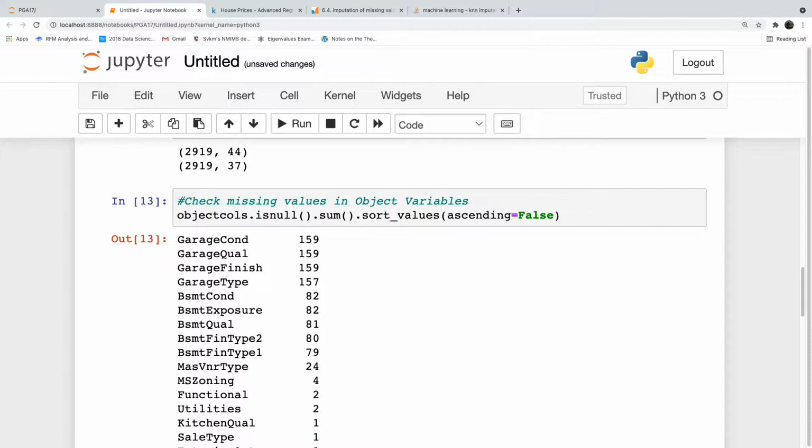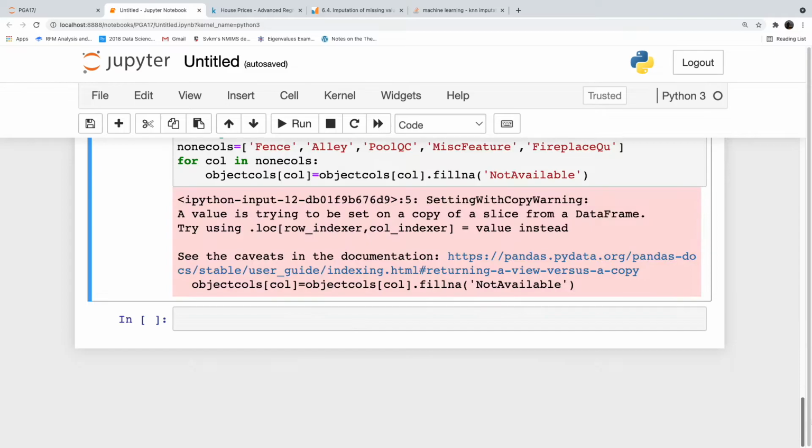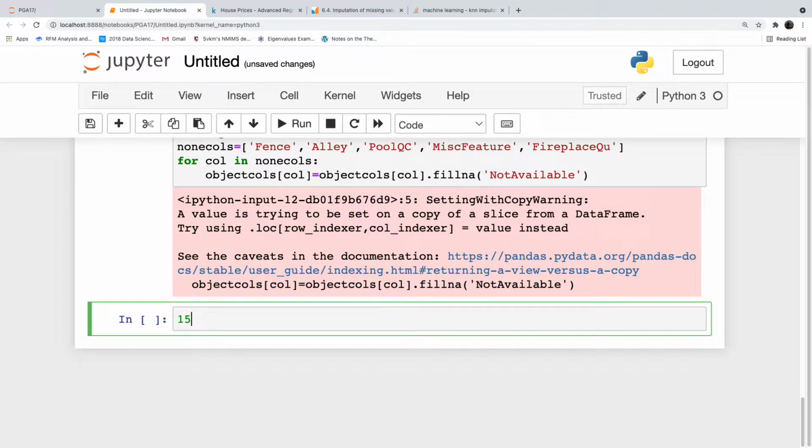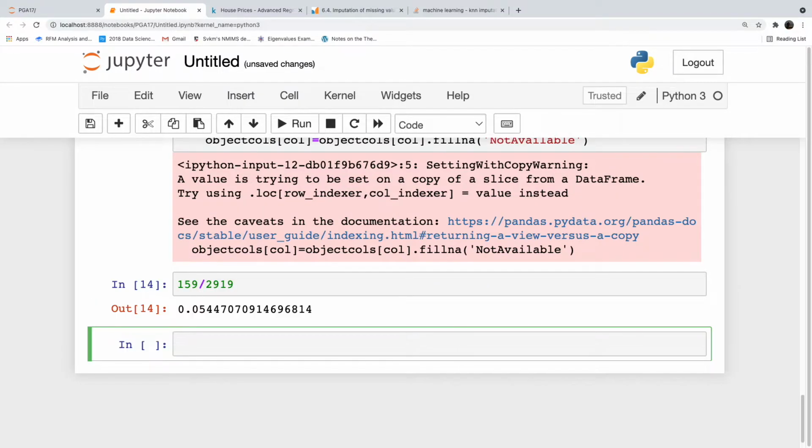Second, what is the size of the missing values? 159. So 159 divided by 2919. What is the amount of missing values? Around 5%. Very minimal. When you have such small missing values, you can outright go and implement the mode or most frequent imputation.